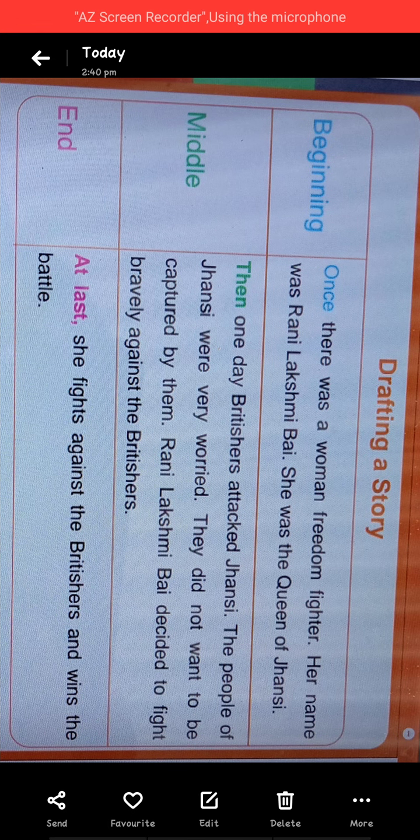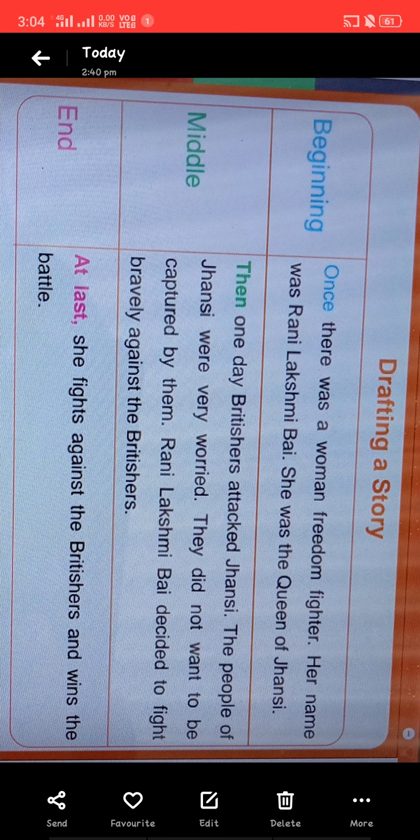After finishing the story elements, you want to draft the story. See, beginning, middle and end. In the beginning, you write the word once. The word once is very important. Then, in the middle, you use the word then. At last, in the end, you use the words at last.